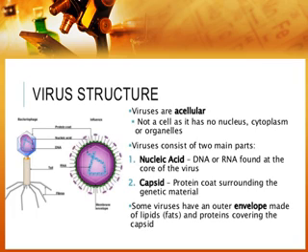Deoxyribonucleic acid or ribonucleic acid, that is found at the core of the virus. And the second thing that is present is the capsid. It's a protein coat surrounding the genetic material. Okay, these two things are present, nucleic acid and capsid. Then some viruses have an outer envelope made of lipids or fats and protein covering the capsid. Okay, that is the structure of the virus.